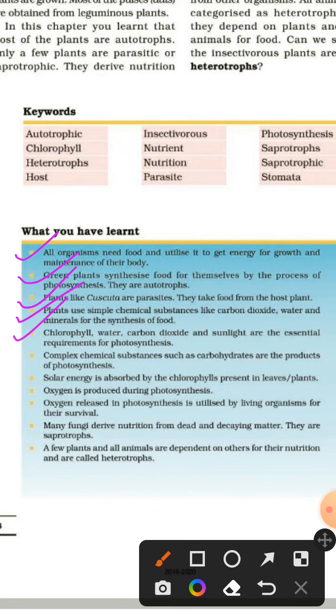Complex chemical substances such as carbohydrates are the products of photosynthesis. Solar energy is absorbed by the chlorophyll present in leaves of plants. Oxygen is produced during photosynthesis. Oxygen released in photosynthesis is utilized by living organisms for their survival. Many fungi derive nutrients from dead and decaying matter. They are saprotrophs. A few plants and all animals are dependent on others for their nutrients and are called heterotrophs.